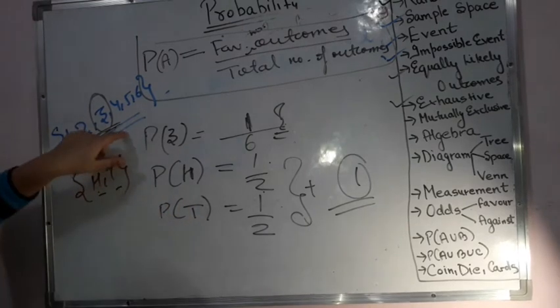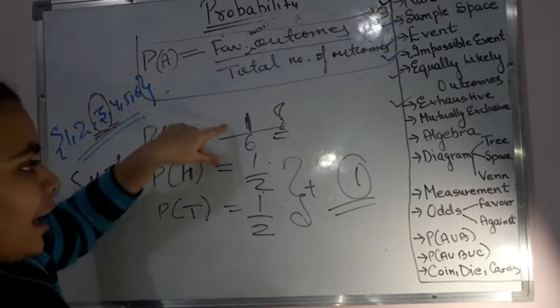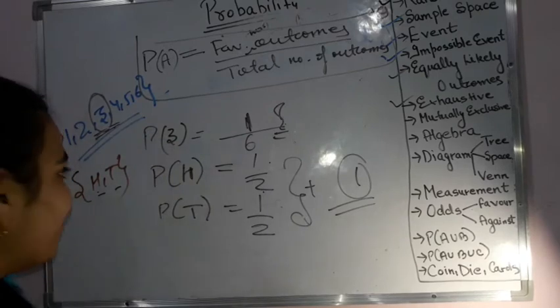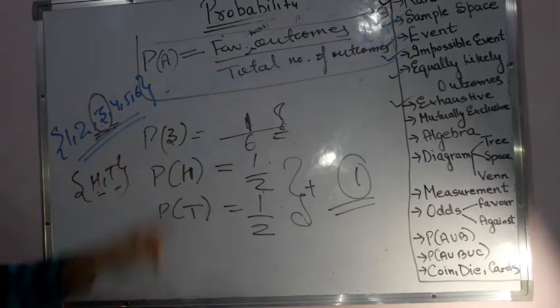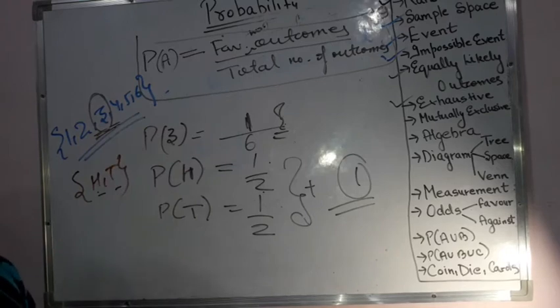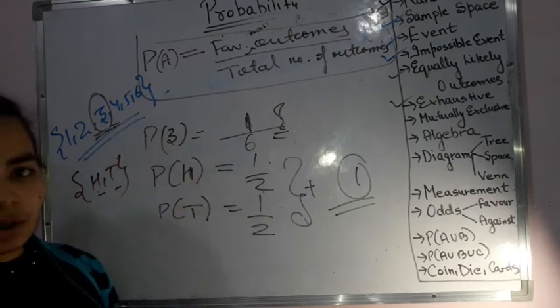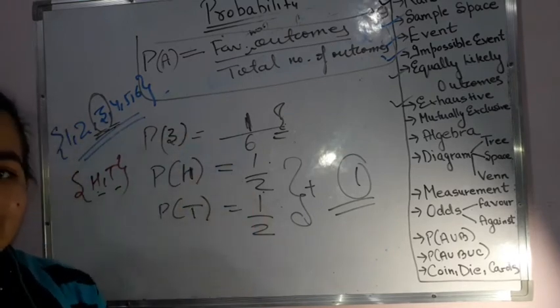Over here, if I ask you to get 3, then I can get the probability 1 by 6. But if I get 3, then I cannot get 4, 5 or 6. Any of these numbers together with 3 if I toss it once. Therefore, they are mutually exclusive.